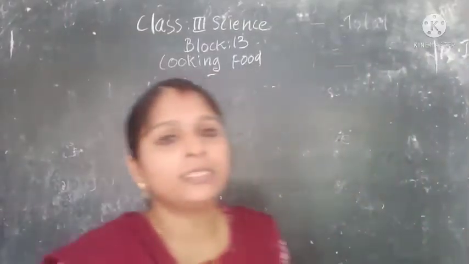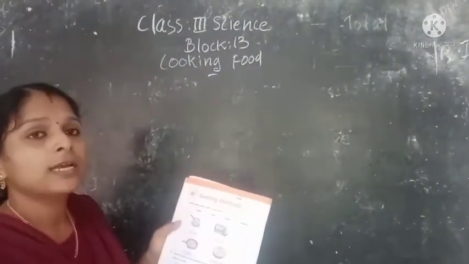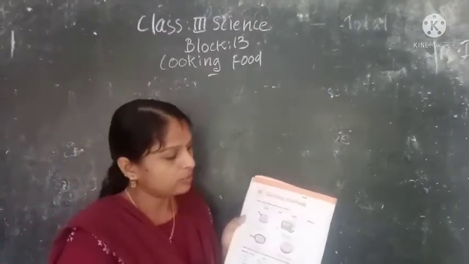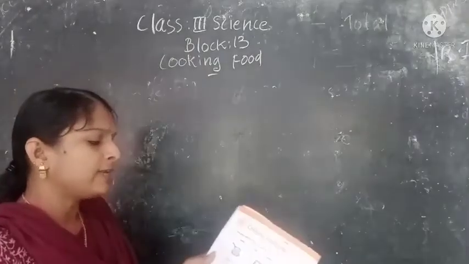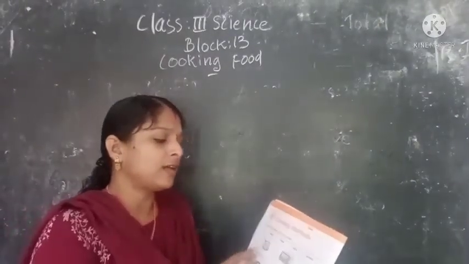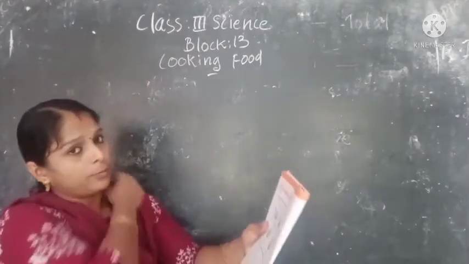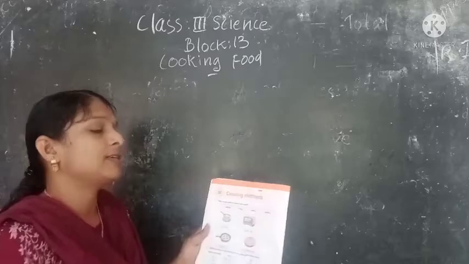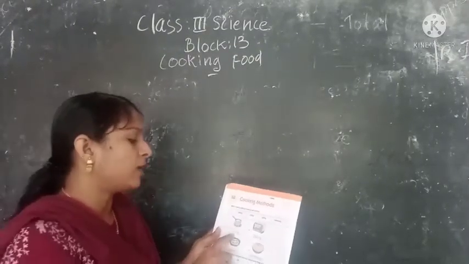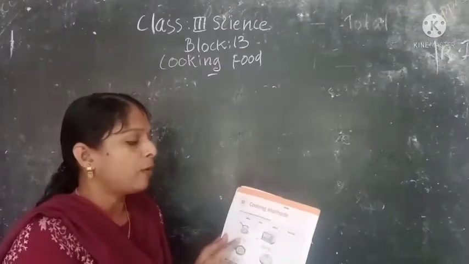First one, it is cooking methods, page number 26. Take your workbook, page number 26, cooking methods. Write the date at first. You can see some pictures here. These are some of the cooking methods. We have to find out the answers from the top. You can see some of the answers are given here. So first picture, what children? Yes, first picture it is boiling.